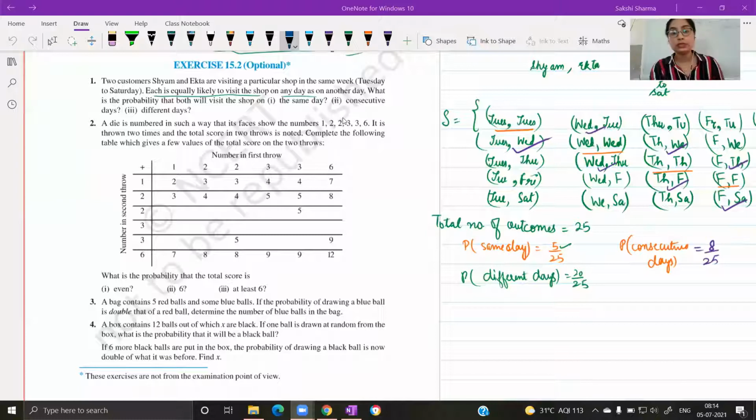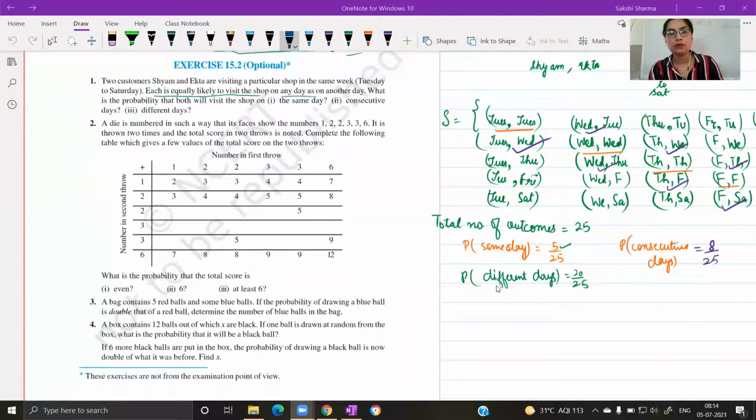We had just begun with this exercise 15.2. This is page number 311 in your textbooks. First question: two friends or two customers, Sham and Ekta, are visiting a particular shop on 5 days of the week, Tuesday to Saturday. And each is equally likely to visit the shop on any day as any other day. What is the probability that they visit the shop on the same day, consecutive days, and different days?